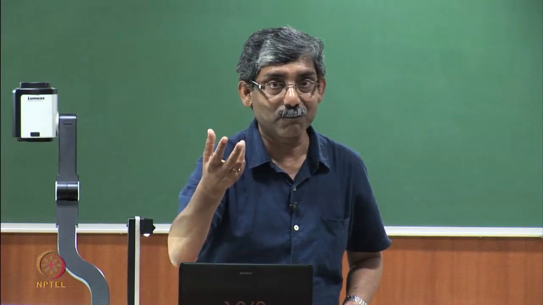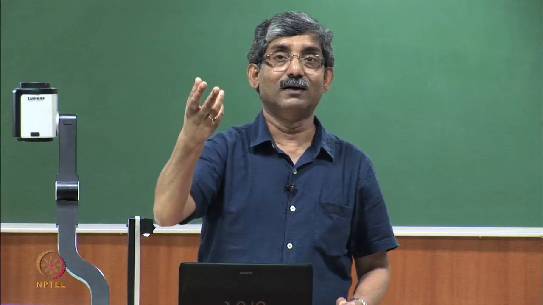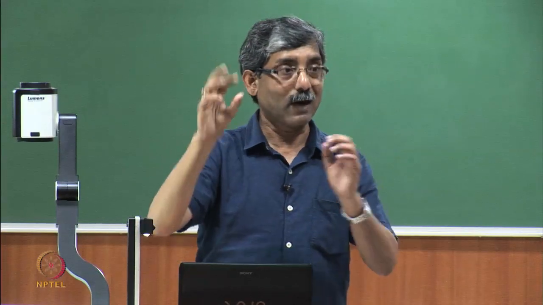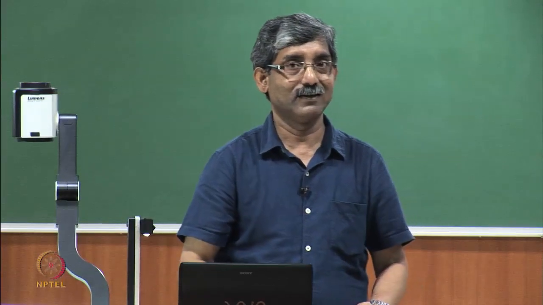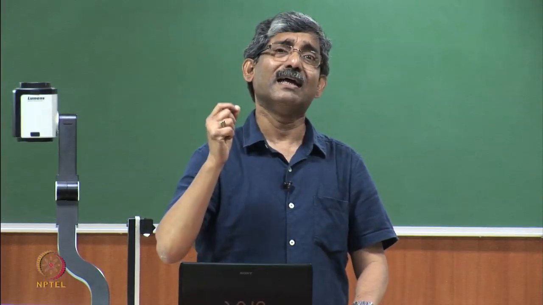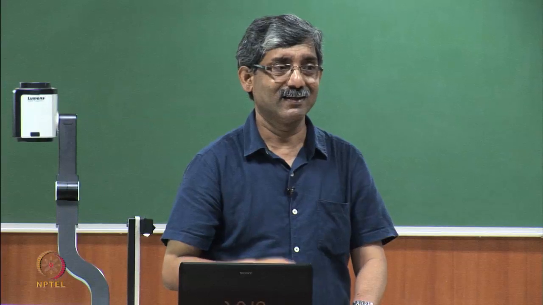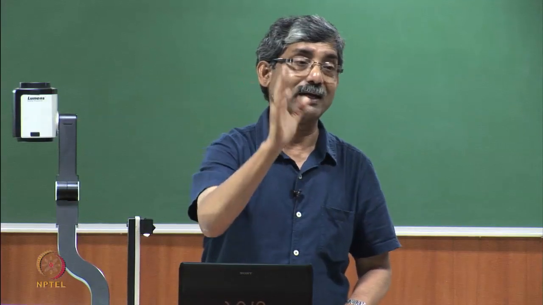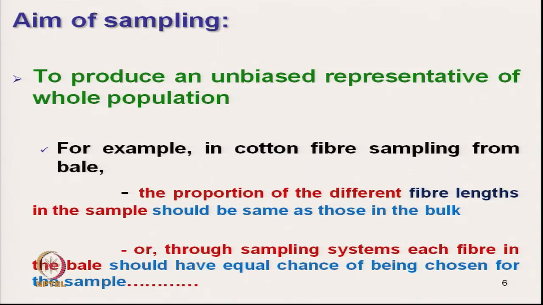If we take the sample from the bale or from the bulk at random, from random places, then we can tell. But if we have some bias, then we will not get this same proportion. Through the sampling system, each fiber in the bale should have an equal chance of being chosen for sampling.